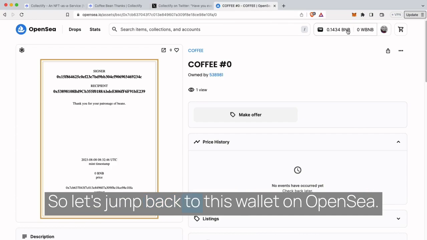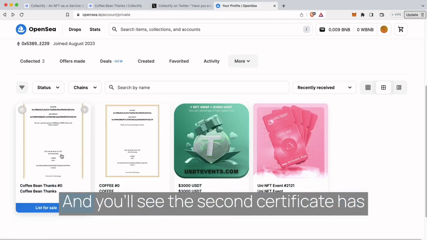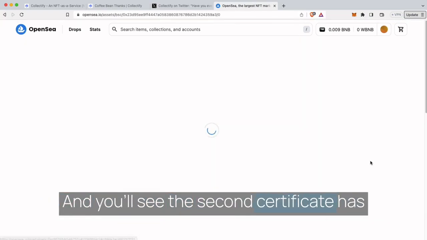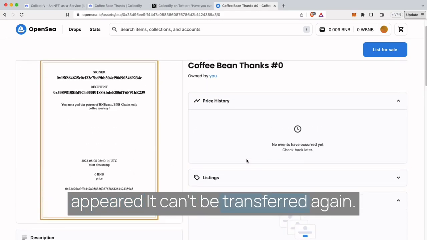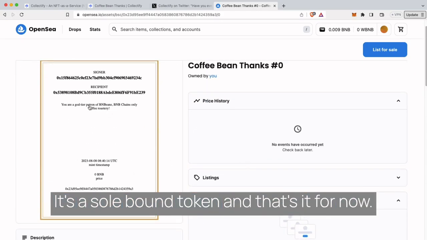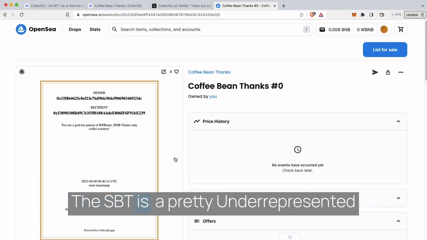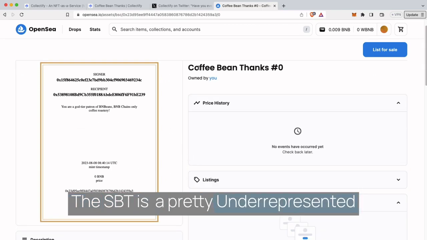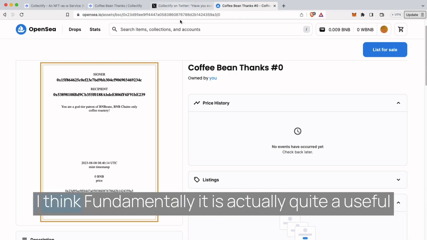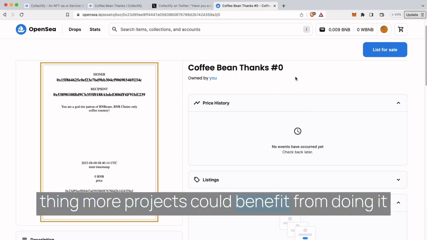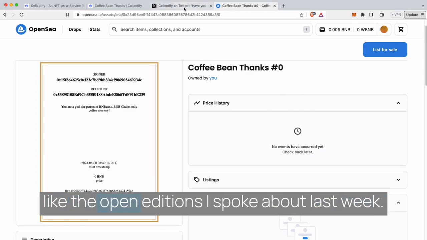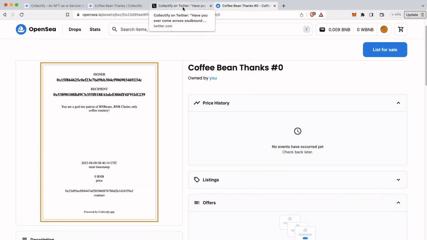So let's jump back to this wallet on OpenSea, and you'll see the second certificate has appeared. It can't be transferred again, it's a soulbound token. And that's it for now. The SBT is a pretty underrepresented token category at the moment. I think, and fundamentally, it's actually quite a useful thing. More projects could benefit from doing it, like the open editions I spoke about last week. But that's going to be it for now.